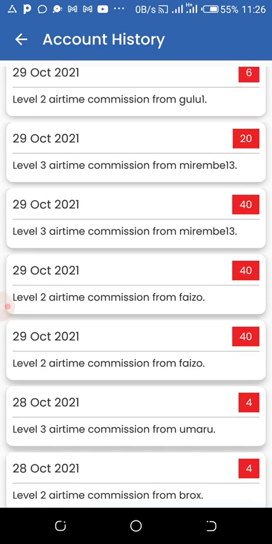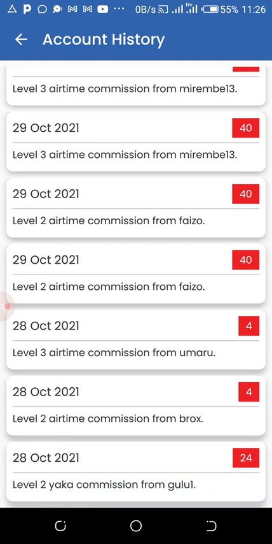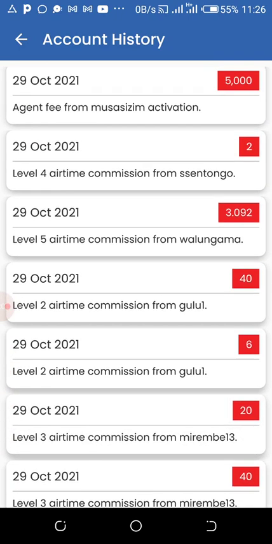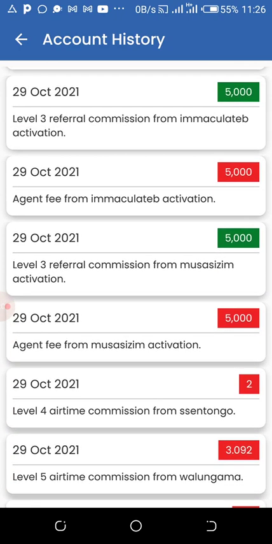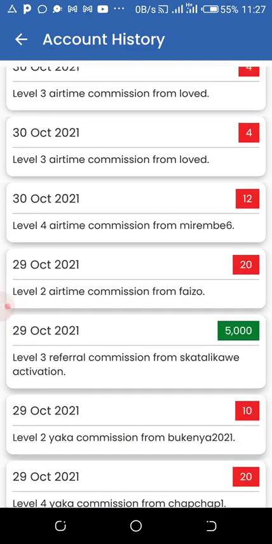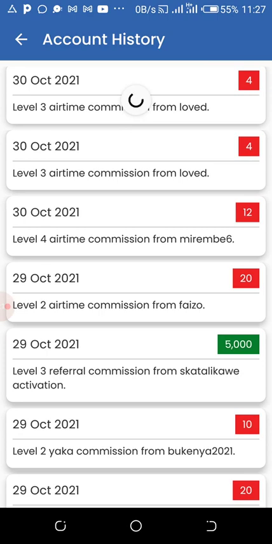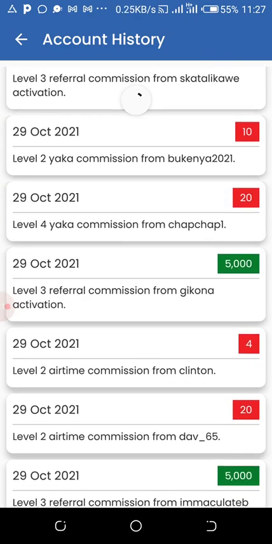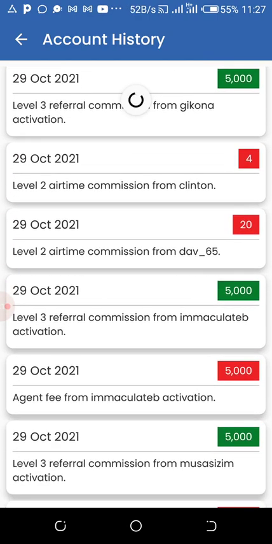All this money, you can see the date. This is about a day before. So if you add up, you will see that we can get 50,000 per day passively without working. This money comes in every day. For the rest of the days, you're going to be getting this money.